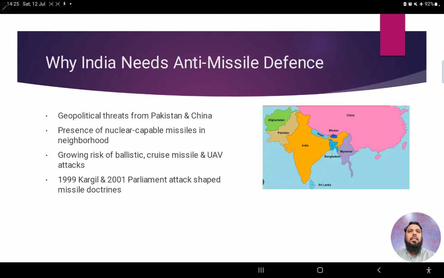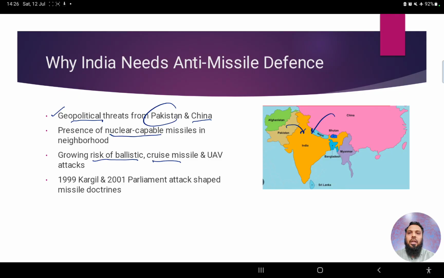So why does India need anti-missile defense? As we can see, India is bordered by hostile neighbors, right? Pakistan, China, and other nations as well. So definitely there are geopolitical threats from Pakistan and China, and these countries are nuclear capable. There is a growing risk of ballistic and cruise missiles, because even China has ICBMs, intercontinental ballistic missiles, and different types of cruise missiles, and even Pakistan.